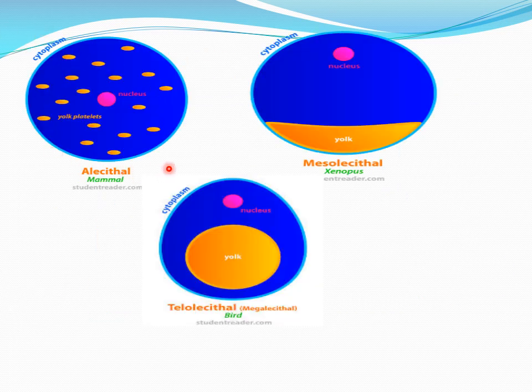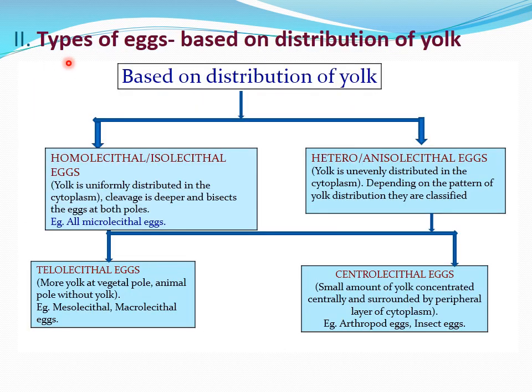Here in this figure we can see alecithal egg, mesolecithal egg and telolecithal egg. Alecithal eggs, where the yolk is very sparse or less or completely absent. Mesolecithal eggs, where a moderate amount of yolk will be there. Telolecithal eggs, where we can see a high amount of yolk, especially in birds, the megalecithal eggs.